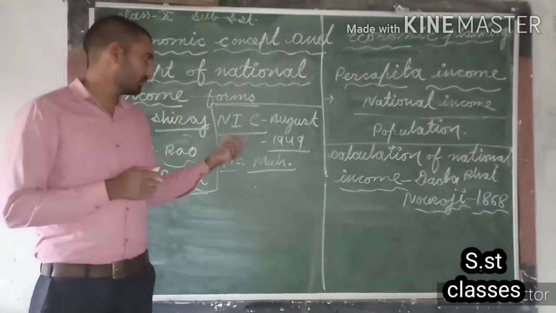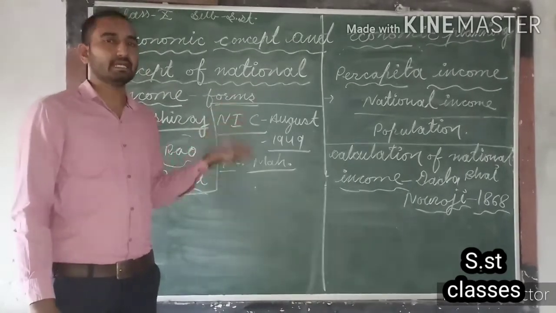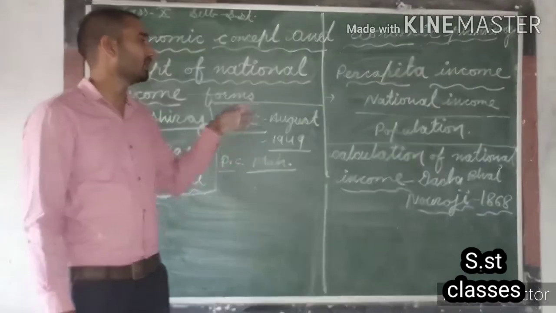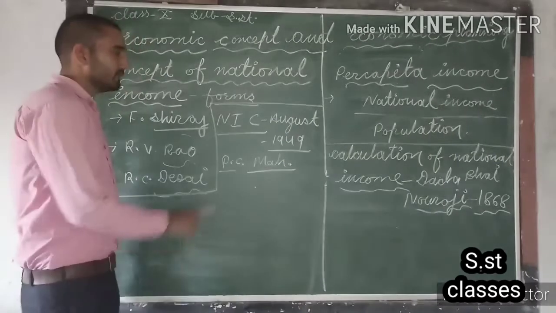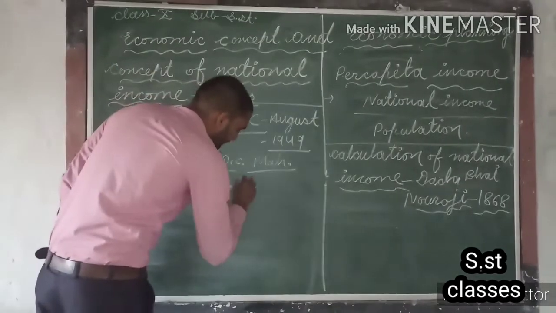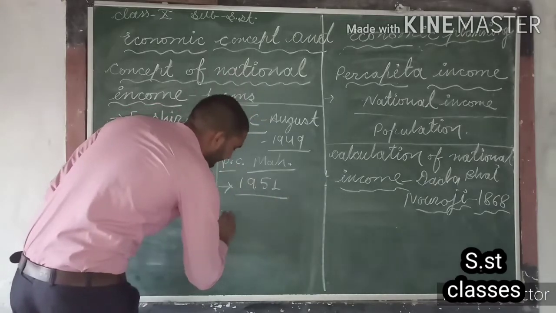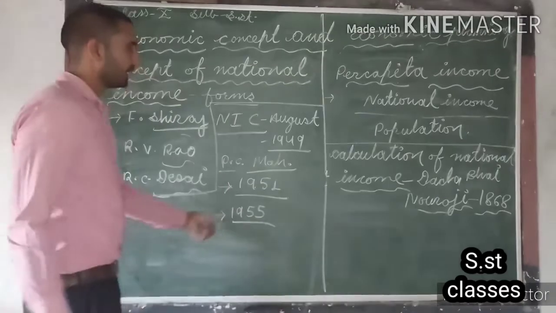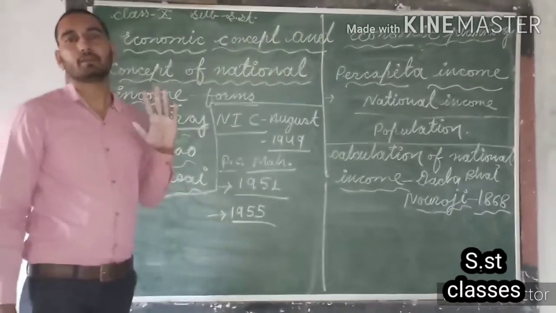And the next question will be like that. When was the National Income Committee formed in India? Then your answer will be August 1949. This committee submitted its first report in 1951 and its final report in 1955. Means 1955 was the end of this National Income Committee.